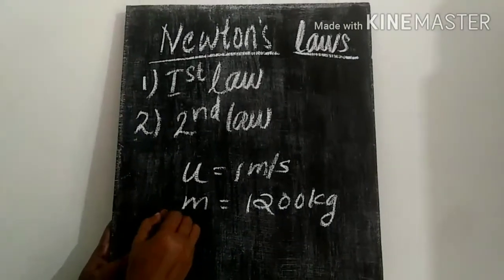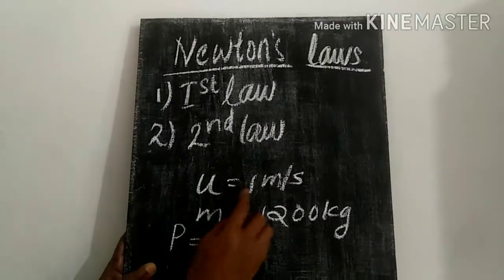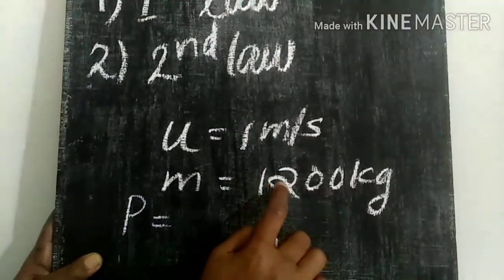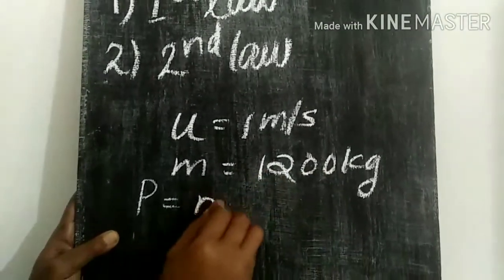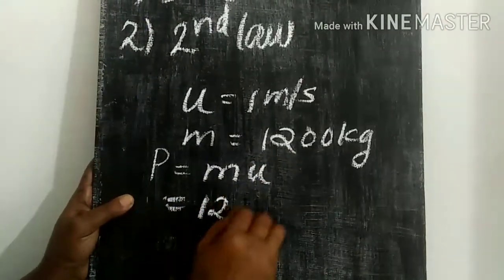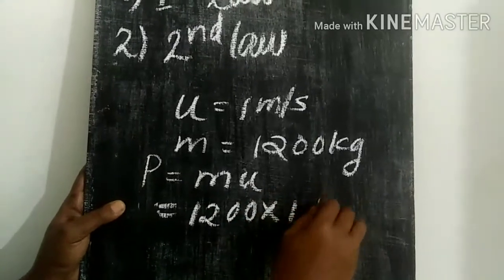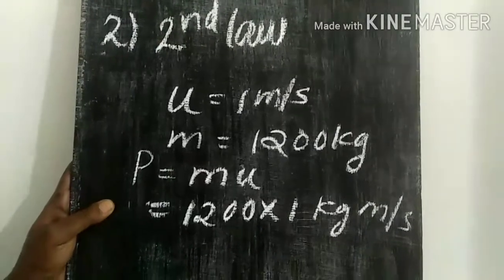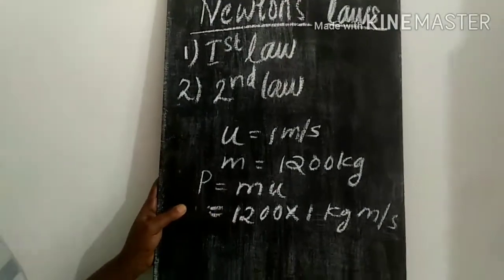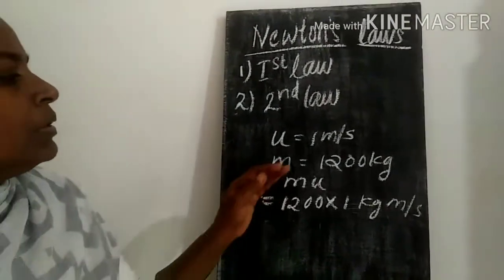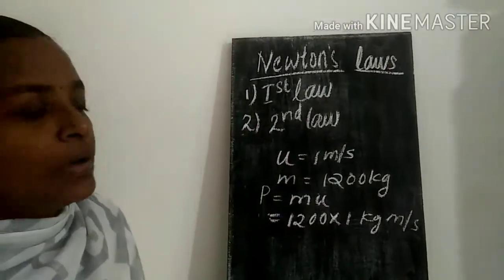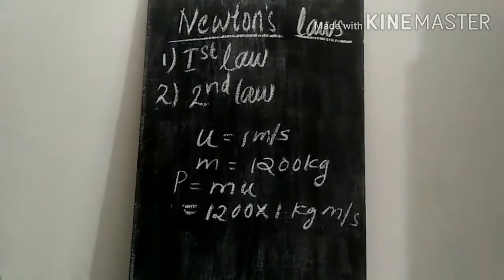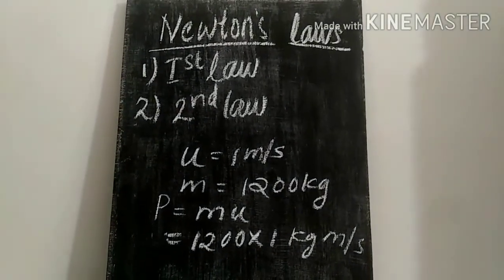So this is the initial velocity and this is the mass of the object. We can say that the momentum of the car for u equal to 1 and m equal to 1200 is m into u, that is 1200 into 1 kilogram meter per second. This is called the initial momentum. Now the engine cannot start, because 1 meter per second initial velocity is not sufficient to start the engine.